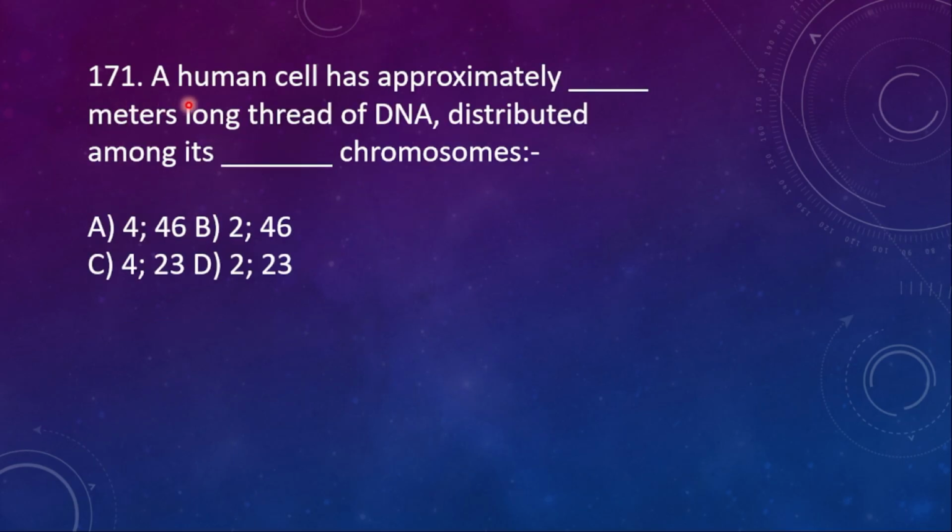171. A human cell has approximately dash meters long thread of DNA distributed among its dash chromosomes. Here the right option is B: 2 meters of DNA we have in the nucleus of each cell of the body, and they are in 46 chromosomes. If I am talking in pairs, 23 pairs.